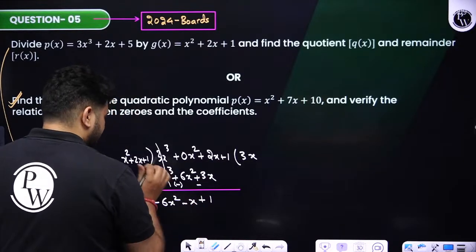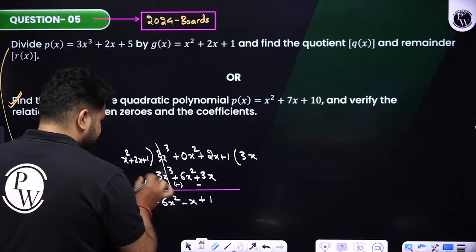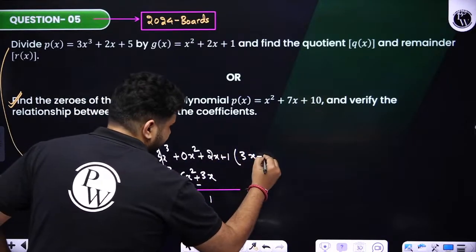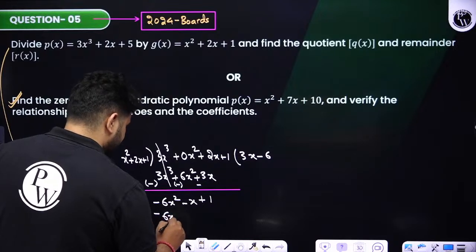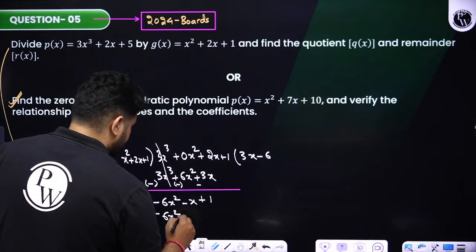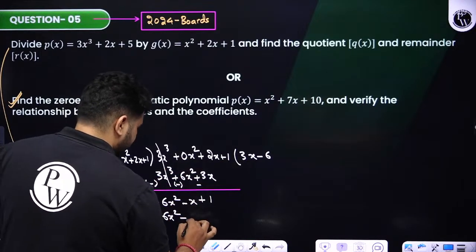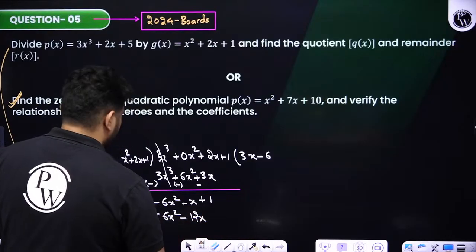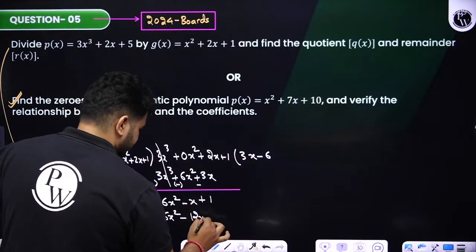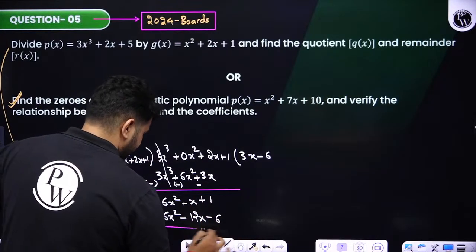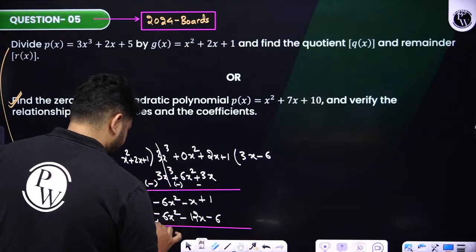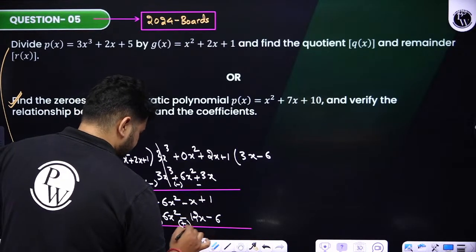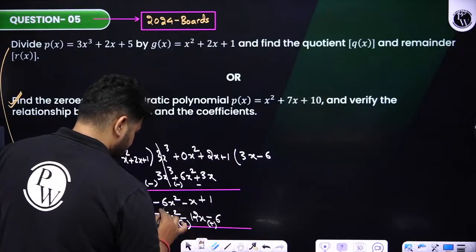Okay. Now again over here we have minus 6x square, here x square, so minus 6 I want over here. So if I multiply now, this will be minus 6x square minus it will be nothing but what? 6 2s are 12x. Okay. Minus 6. So yes, this is the last step. Now we need to again subtract over here. So this will become plus. Here also plus, and this is also plus over here. So this will get cancelled.